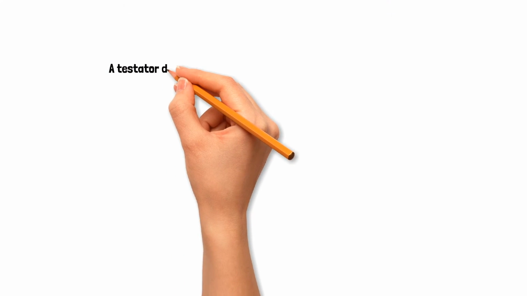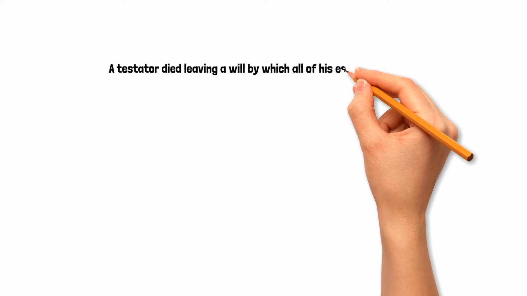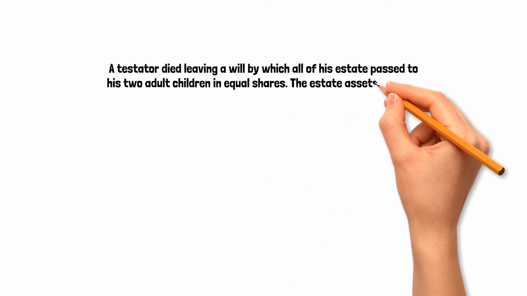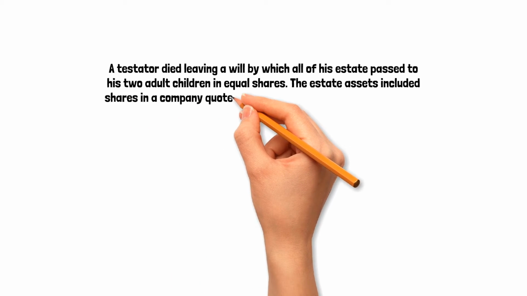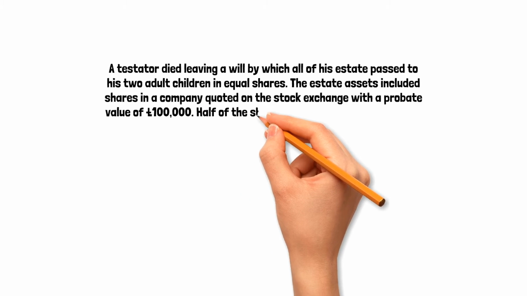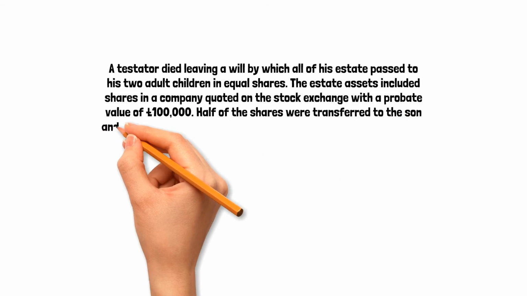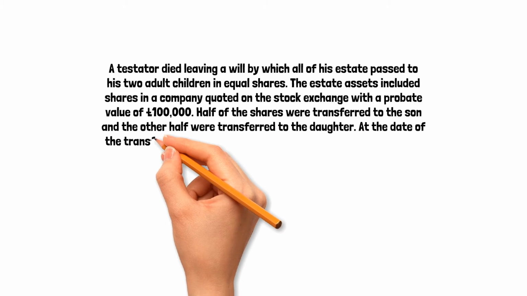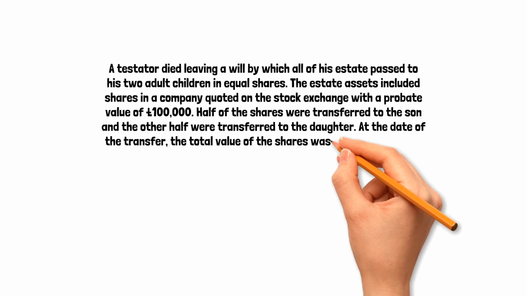Now that we've studied the liability of personal representatives and beneficiaries to pay capital gains tax, let's consider a question of the kind that you could get in the SQE exam. A testator died, leaving a will by which all of his estate passed to his two adult children in equal shares. The estate assets included shares in a company quoted on the stock exchange with a probate value of £100,000. Half of the shares were transferred to the son, and the other half were transferred to the daughter. At the date of transfer, the total value of the shares was £150,000.